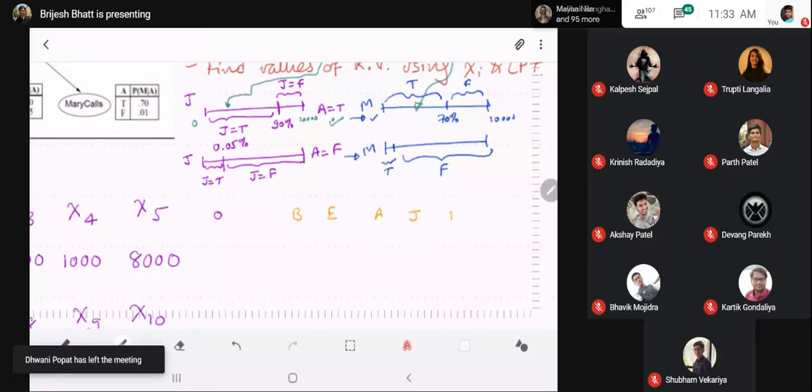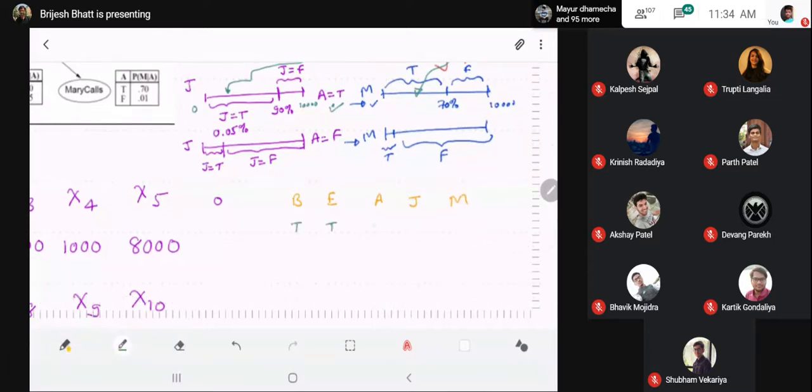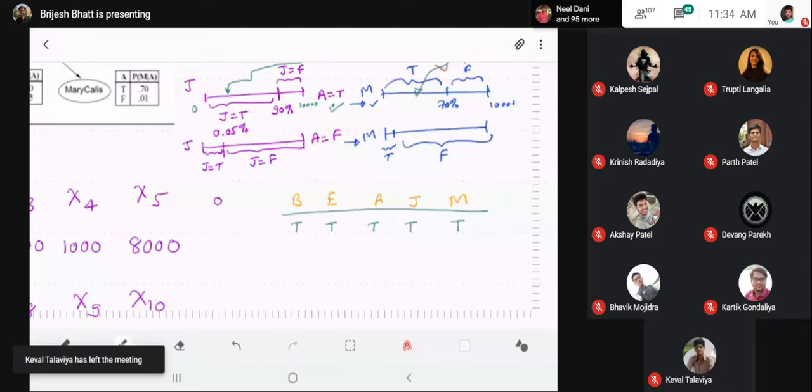The sample we have drawn is all true values. Clear? So this is random sampling. We draw some numbers at random, we look at the CPT, and based on the random numbers, we decide the value of each random variable.